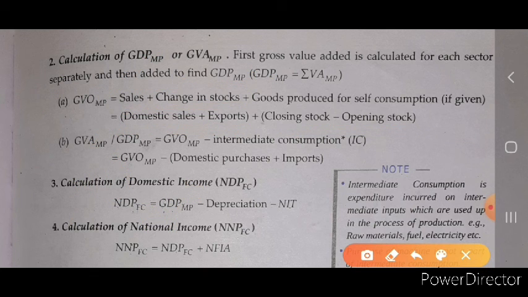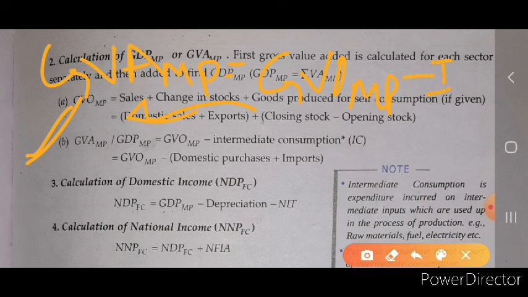Now the second is to calculate the gross value added at market price, or it is called the GDP at market price. Okay, both are same. So whenever we have to calculate GVA MP, from GVO MP we get the value and subtract intermediate consumption.